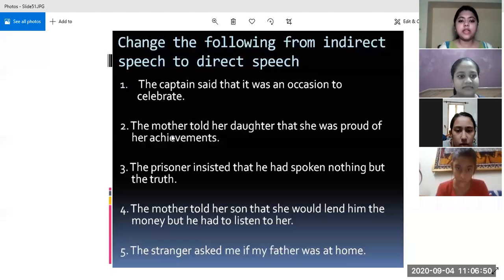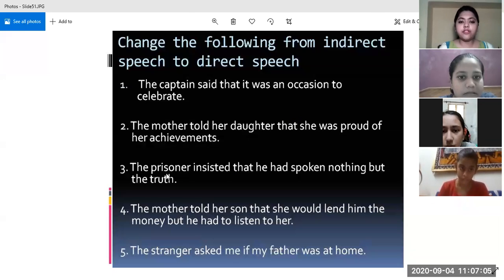So the answer will be, the mother said to her daughter, then we place a comma, we will remove this "that". There is no place of "that" in direct speech. And then we start the double inverted commas. I am proud of your achievements. Full stop, double inverted commas, close. Very good, Ummeed. Next sentence, Divyanshi will tell the answer.